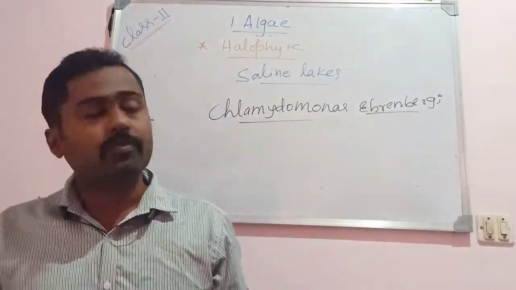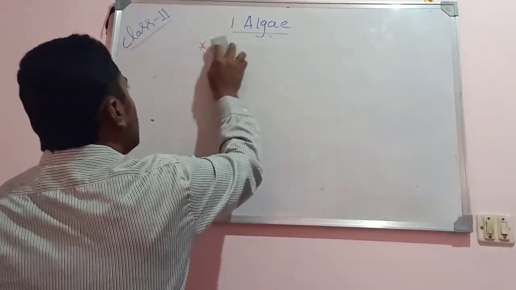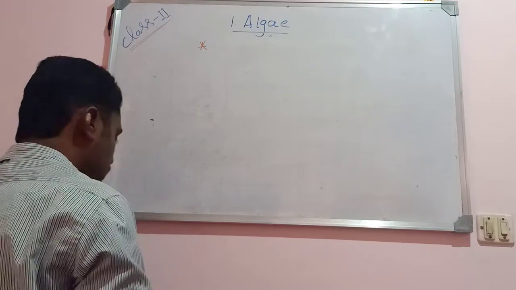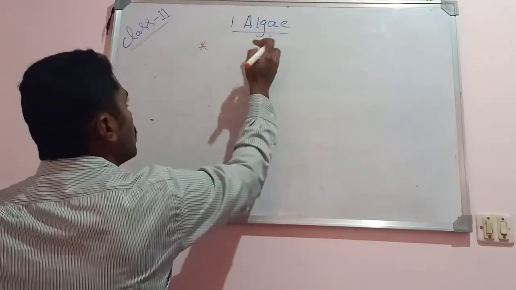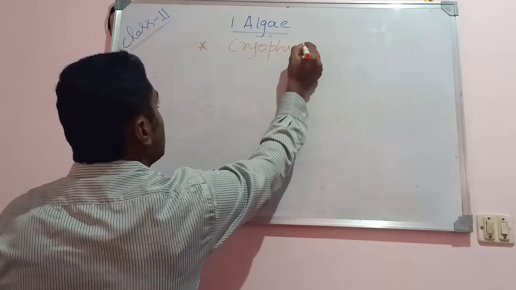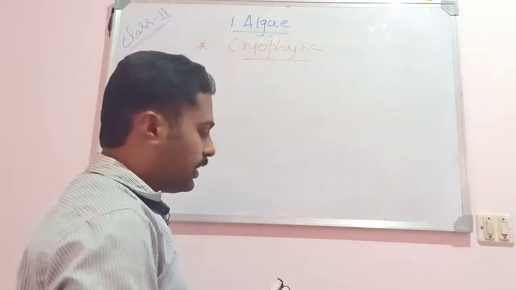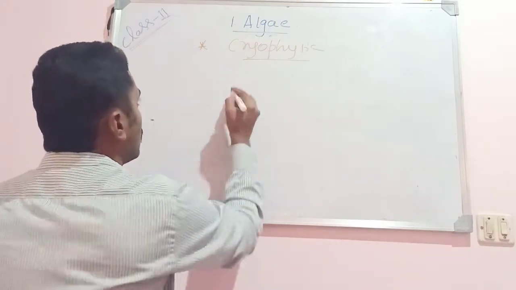Then some of the algae even grow on ice or snow. They are said to be cryophytic algae. Cryo means ice. Cryophytic algae are found growing on ice or snow.